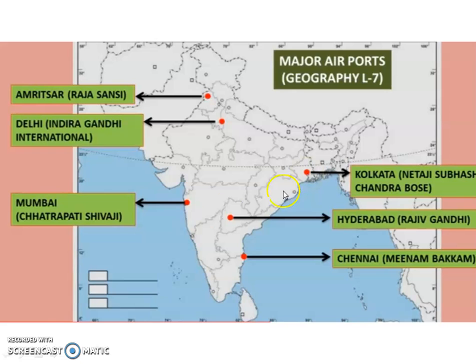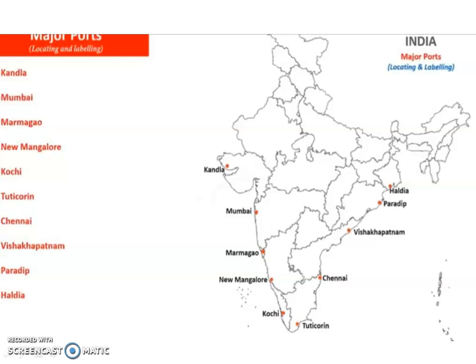Okay, students. Next is major ports in India. We have studied that the major ports are Kandla, Mumbai, Mormugao, New Mangalore, Kochi, Tuticorin, Chennai, Visakhapatnam, Paradeep and Haldia.